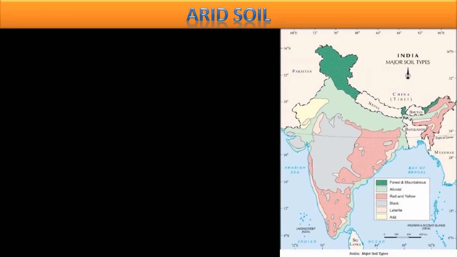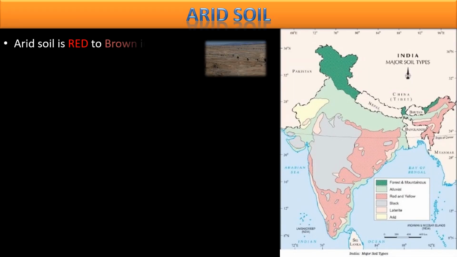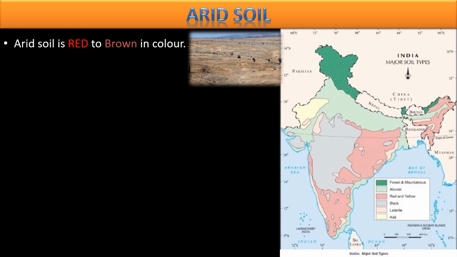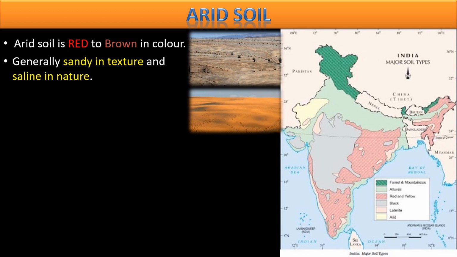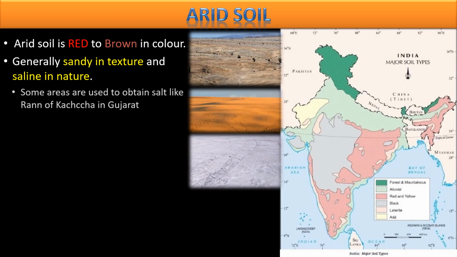This soil, that is arid soil, varies in color from red to brown, or any shade in between. Generally, this soil is sandy in texture and saline in nature. Sandy means you can see this desert soil, that is sandy, and saline means having high salt content.